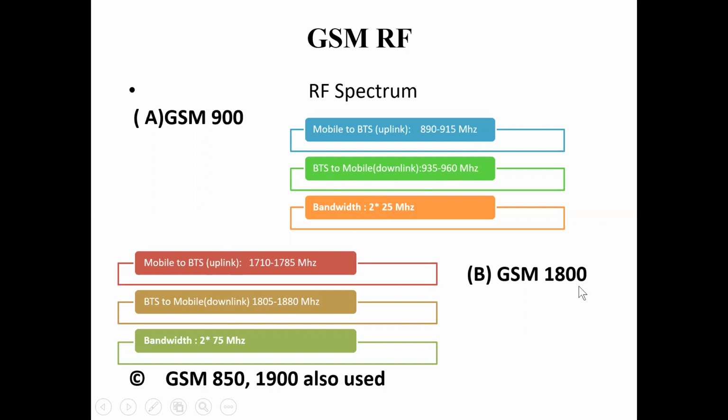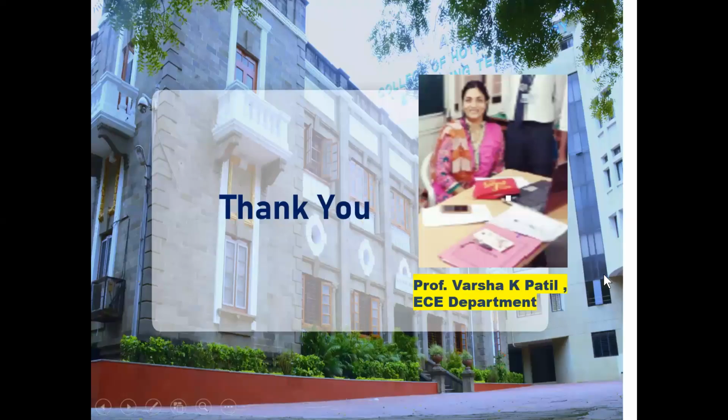In case of 1800, 1710 to 1785 megahertz is the uplink, and 1805 to 1880 megahertz is the downlink. The bandwidth is again 2 into 75 megahertz. Apart from these two spectrums, the newer spectrums 850 and 1900 are also included.